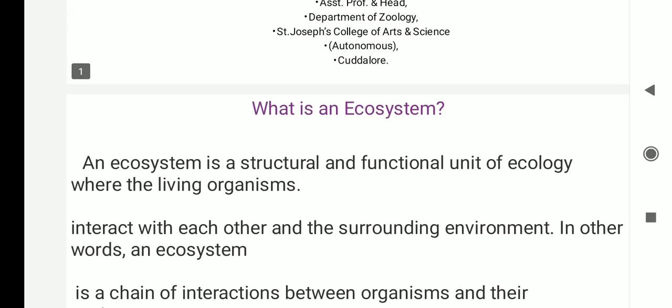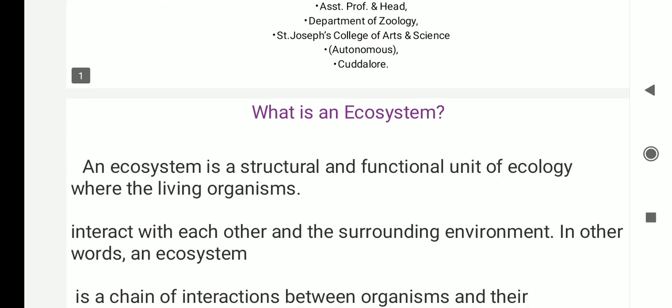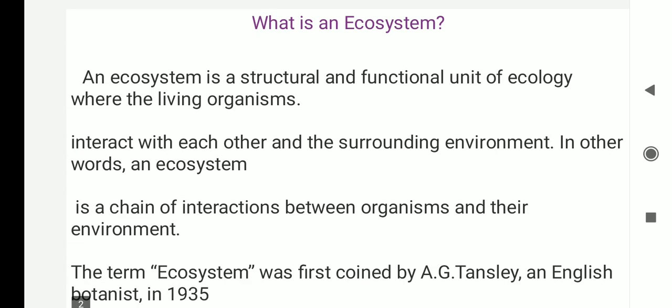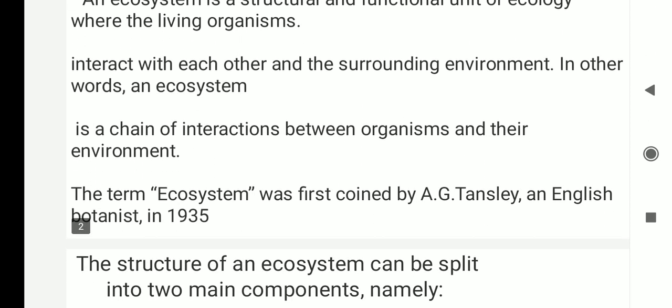Today, my topic is ecosystem. What is an ecosystem? An ecosystem is a structural and functional unit of ecology where the living organisms are there. Each living and non-living organism interacts with each other and the surrounding environment. In other words, an ecosystem is a chain of interaction between organisms and their environment.